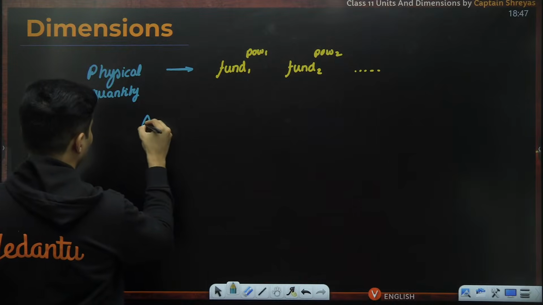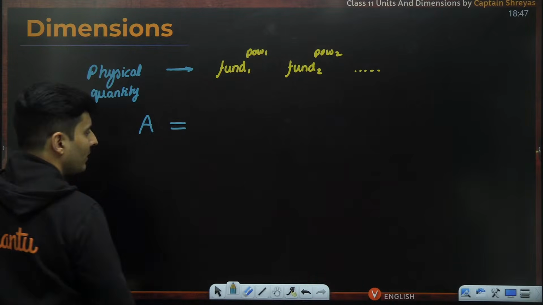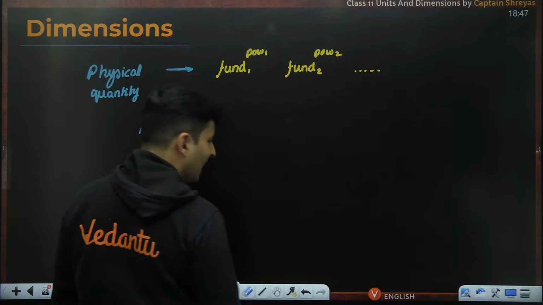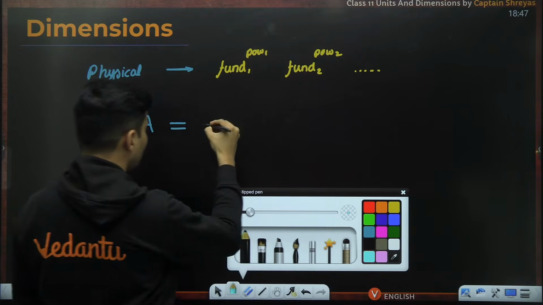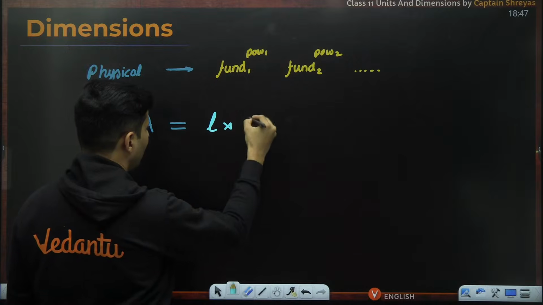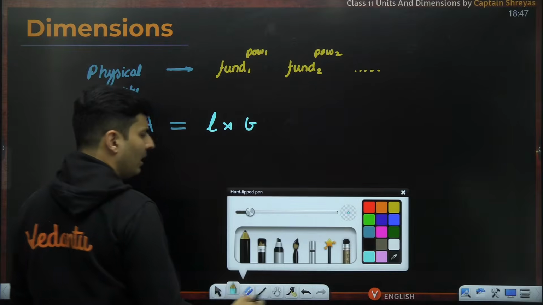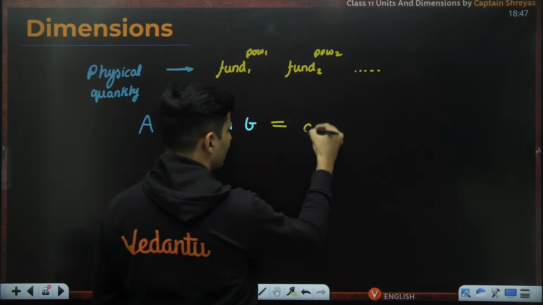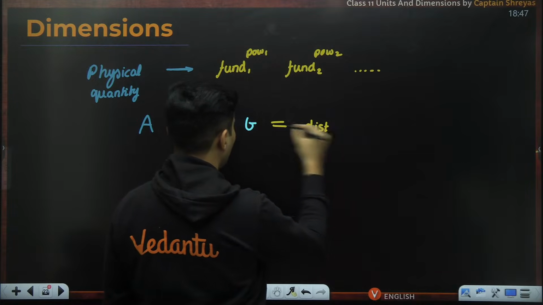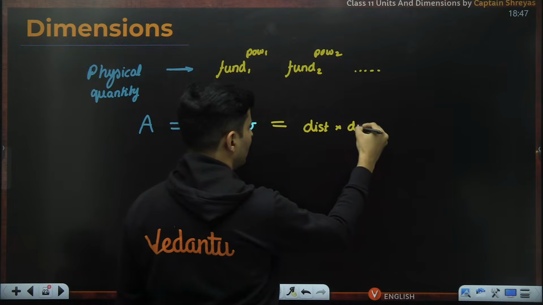Let's say we talk about area. Area by formula is nothing but length multiplied by breadth. But wait a minute, length at the end of the day is distance, and breadth is also distance.